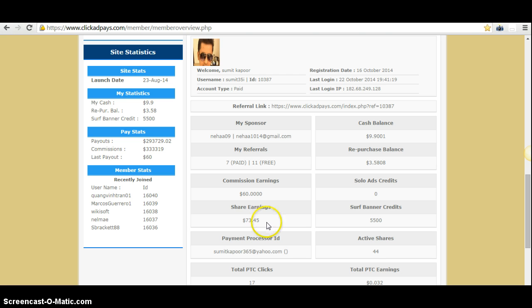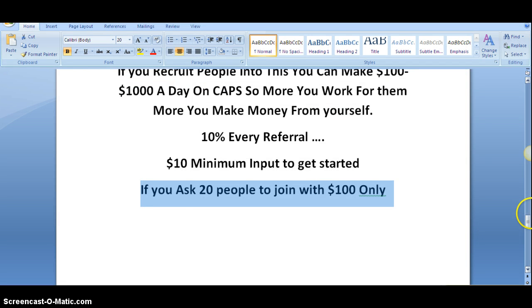So right now, in just about 6 to 7 days, I have jumped to 44 shares. You can see over here I am right now on 44 shares. I started with 20 shares and right now I am at more than double the amount of shares that I started with. So let me explain it better. Let me go to my Word file that I have created for you.